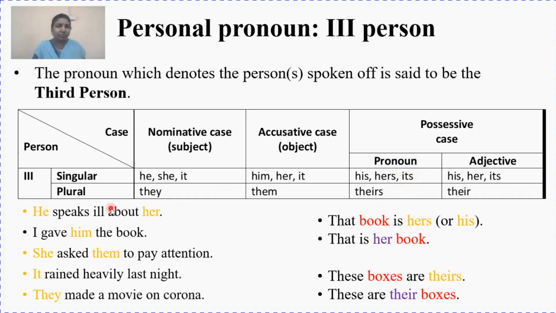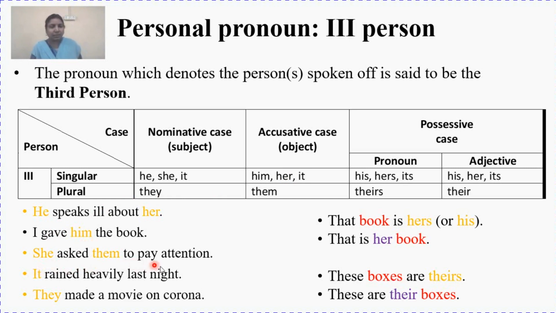Let's go for the examples. "He speaks ill about her." Now here you can see "he" is the third person singular nominative case, and "her" is the third person objective case. "I gave him the book." Earlier "he" was used as subject. Now I am using he as an object, which changes to "him."